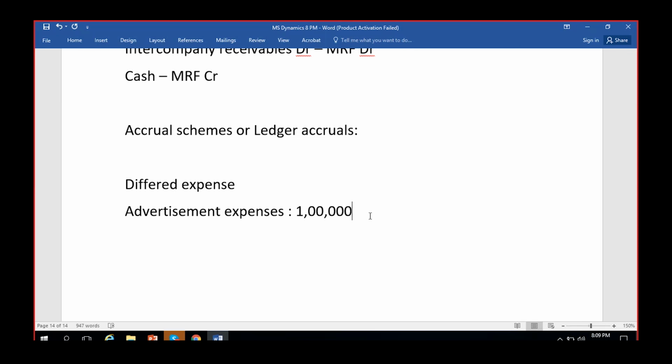So until then, this expense of 1 lakh rupees that you have spent is still valid, or you have to receive the benefit out of it until the 365 days, or the 12 months, or the whole 1 year is completed. So that kind of expenses are called deferred expenses.